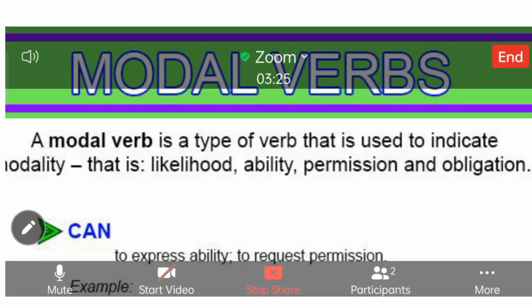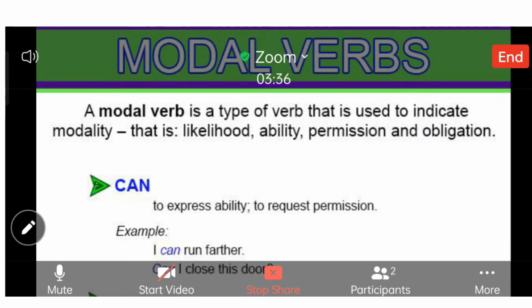So today we will talk about modal verbs, how modal verbs can be utilized, how they are important, and how they are different from the normal verbs. Do you know what modal verbs are?